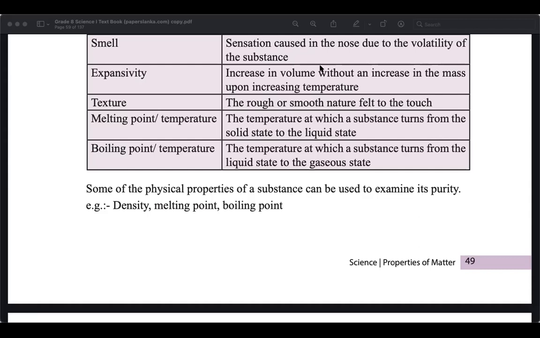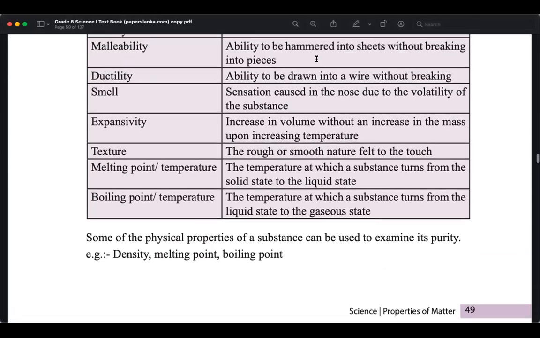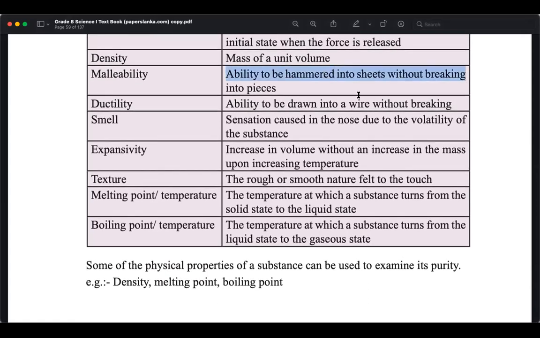We can run a wire without breaking. We can create a wire without breaking. Without breaking, we can increase the length or make a wire. That is called ductility, right? Malleability is ability to be hammered into sheet. You can make it flat without breaking. The example, iron. It can be hammered and create maybe scissors, knives. These are made with malleability property. Ductility is ability to make wires. You can see there are copper wires. How? Because of the ductility.